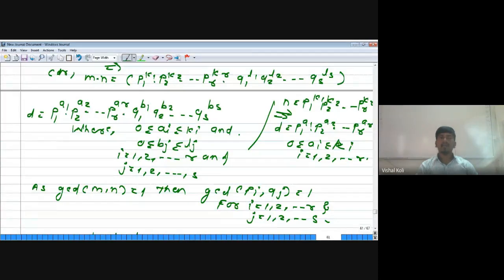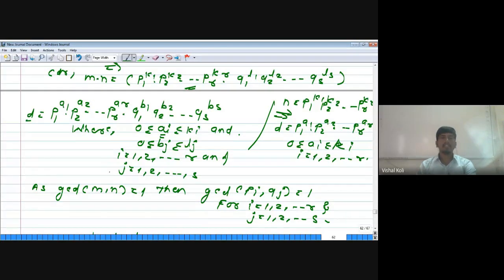As here m into n can be expressed in this way, and p1 to pr and q1 to qs are distinct primes, then by that result its divisor d is of this form, that is p1 to the power a1 into p2 to the power a2 into up to so on pr to the power ar, and q1 to the power b1 into q2 to the power b2 into up to so on qs to the power bs, where each ai lies between 0 to ki for i running from 1 to r, and each bj lies between 0 to lj for each j running from 1 to s.